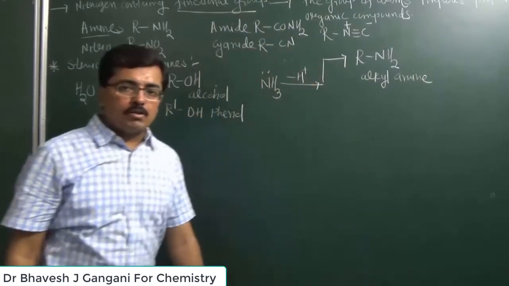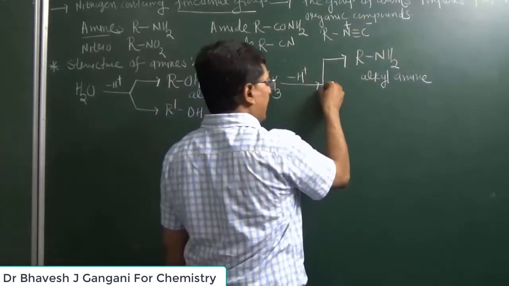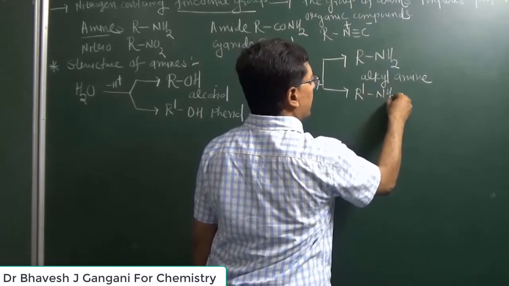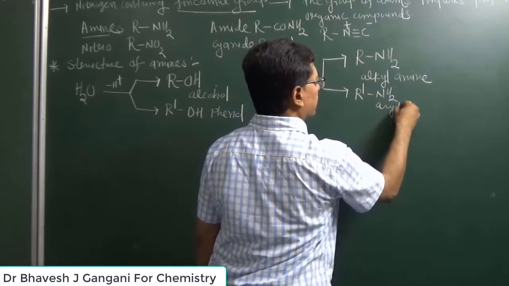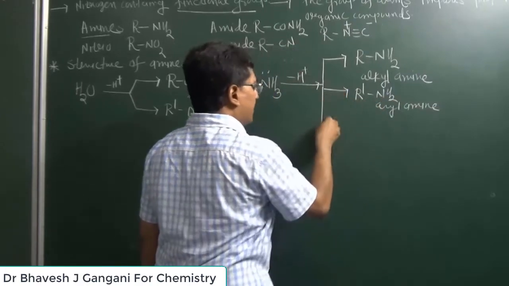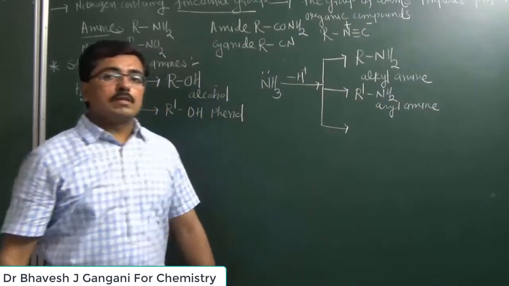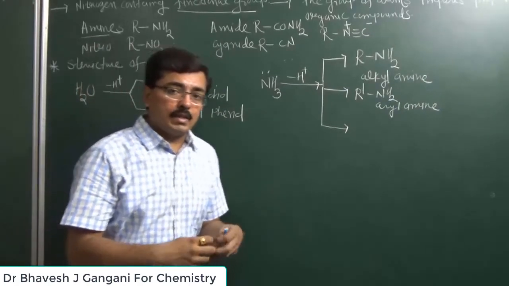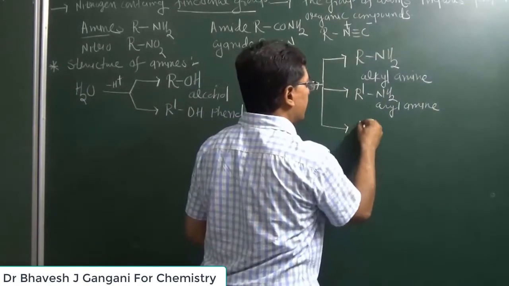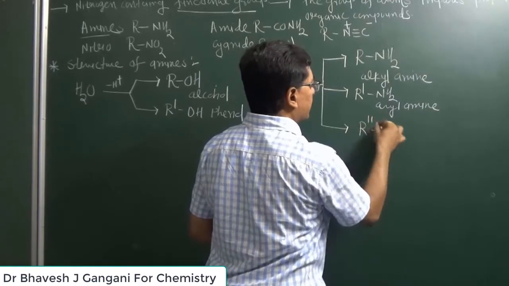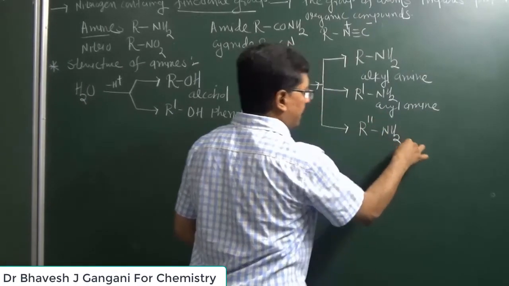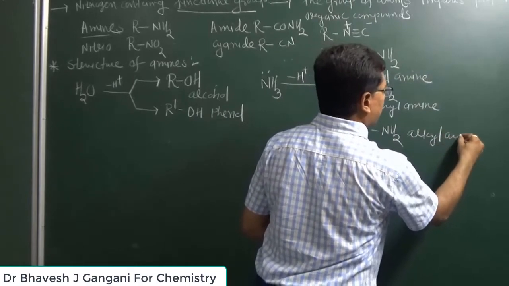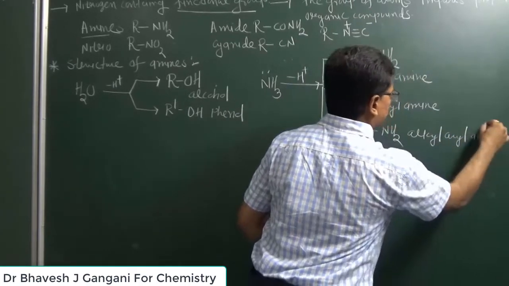Similarly, if hydrogen is replaced by aryl group, then whatever amine is obtained, it is known as an aryl amine. And similarly, if hydrogen is replaced by alkyl group attached with aryl, then it is known as alkyl aryl amine. So we can say that amines are of 3 types: alkyl amine, aryl amine or alkyl aryl amine.